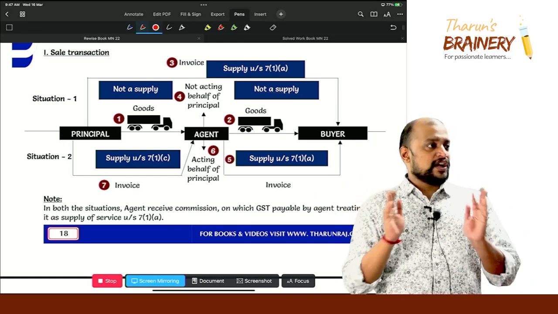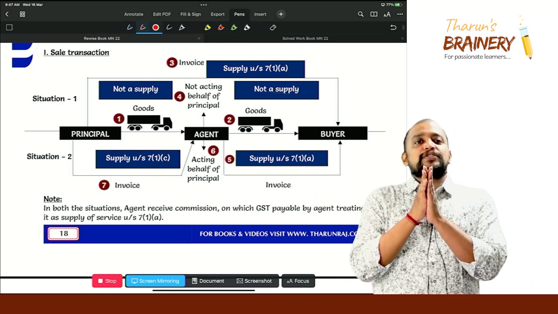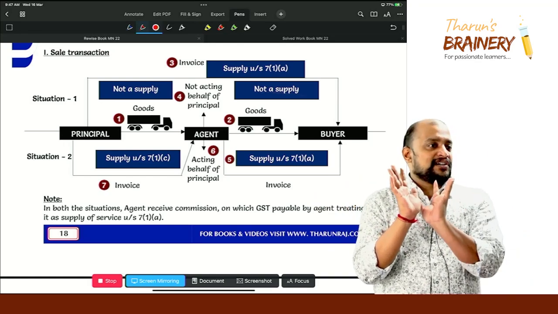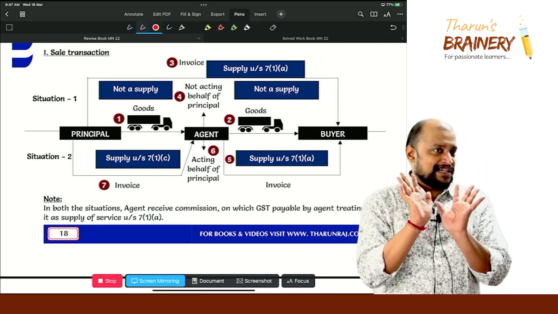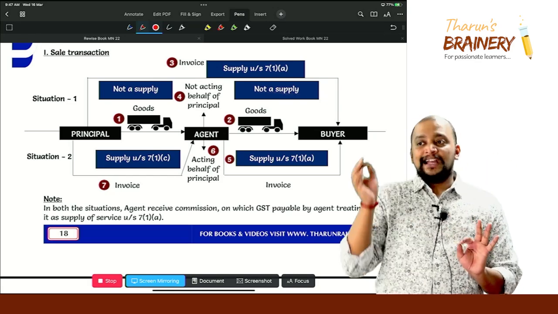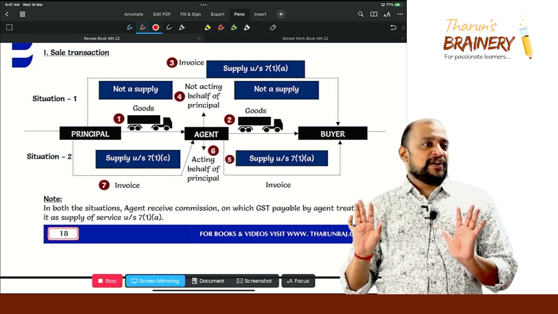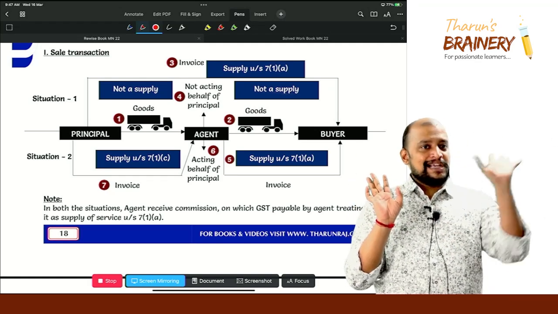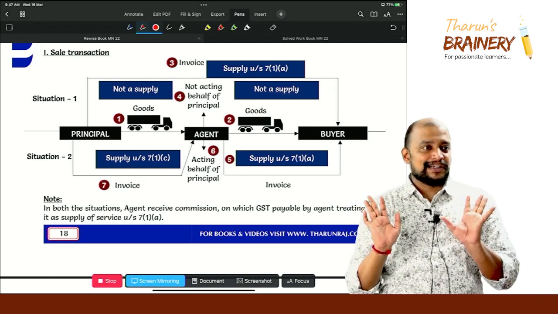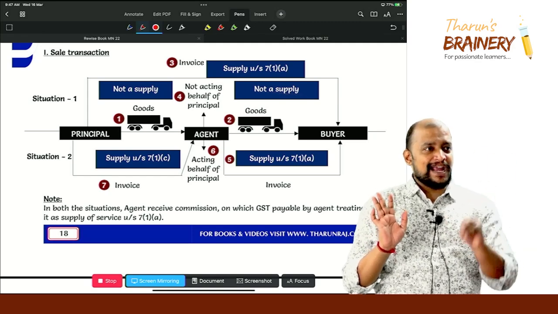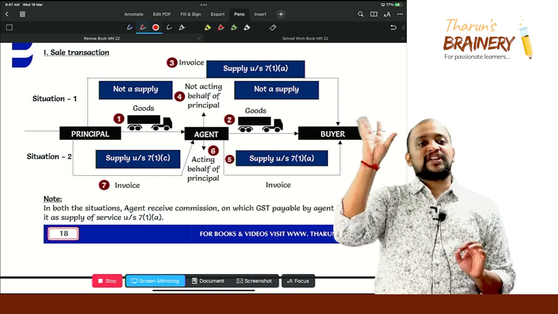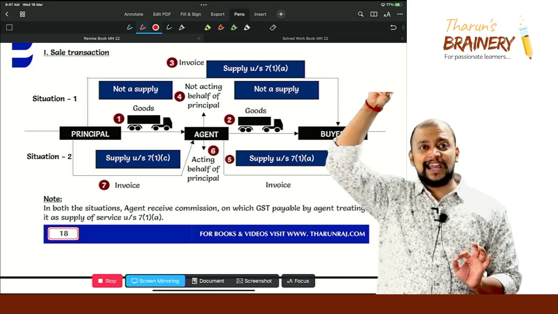Clear? Can you remember this much at least? So 71C principal agent transaction will become supply if the agent is acting on behalf of principal. Then when agent will be acting on behalf of principal, divide into two: sale transaction, purchase transaction. Sale transaction, invoice by agent in his name, and purchase transaction, invoice in agent's name.